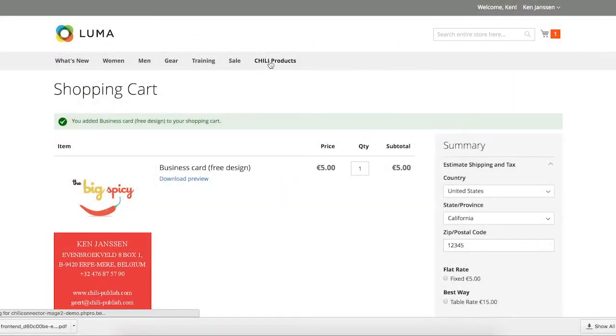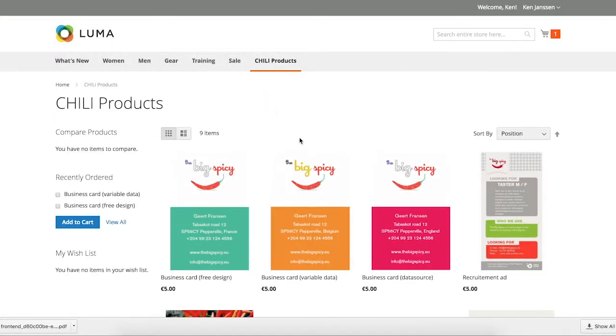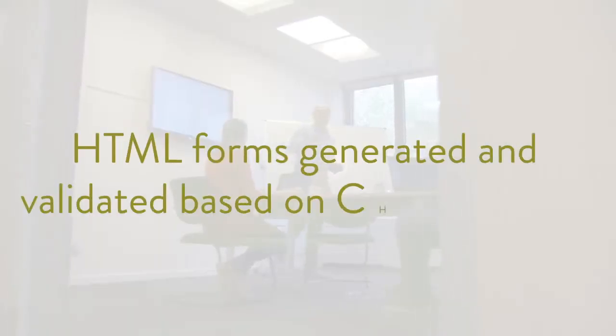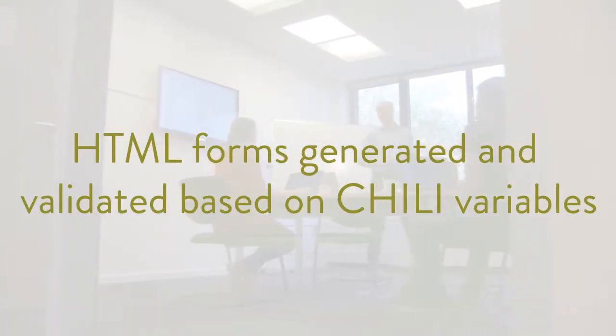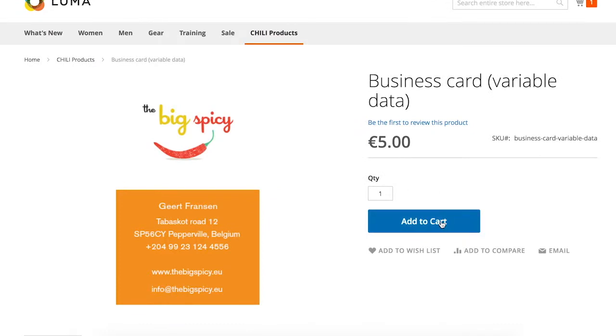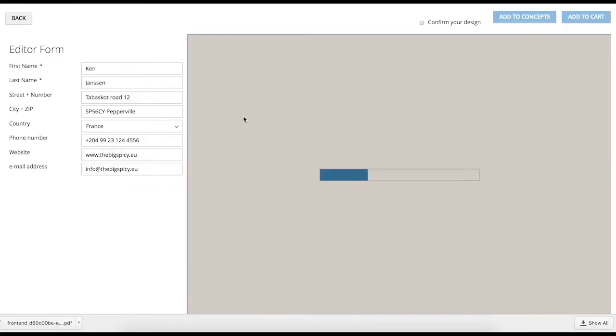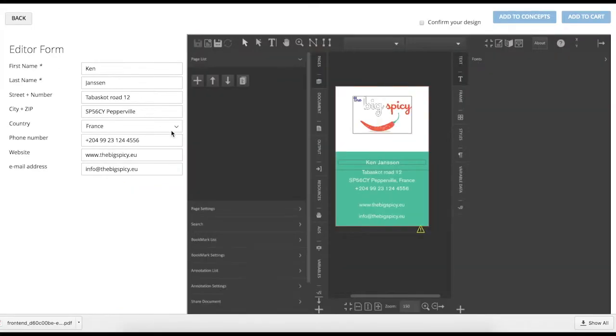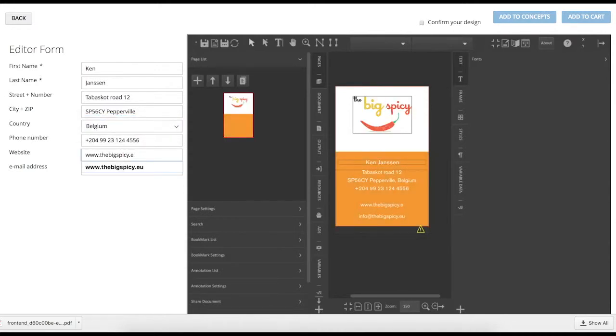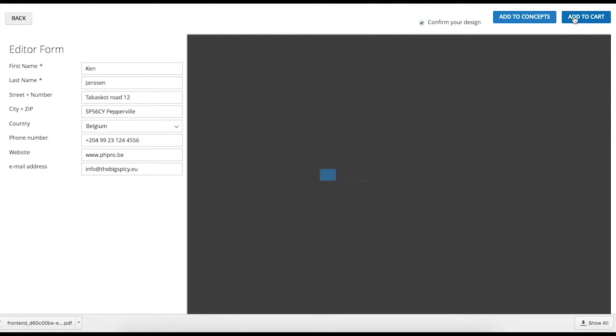Let's go back to the Chili products and take the business card variable data product. If we add it to our shopping cart, we can see the Chili editor loads the Chili product again. Based on the workspace selected for the Chili product, it will show an HTML form in which you can easily customize the information of the business card. After making some changes, confirm the design once more and add it to the shopping cart.